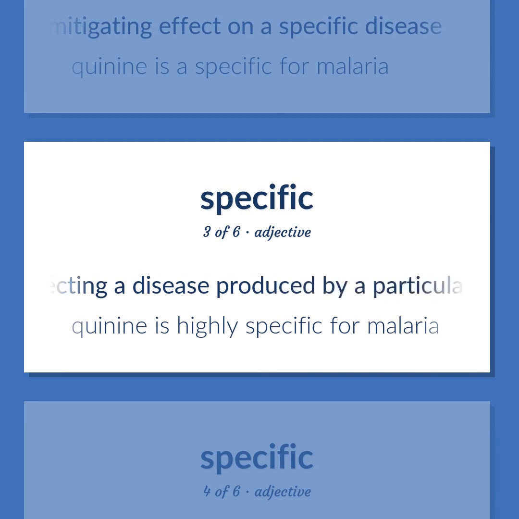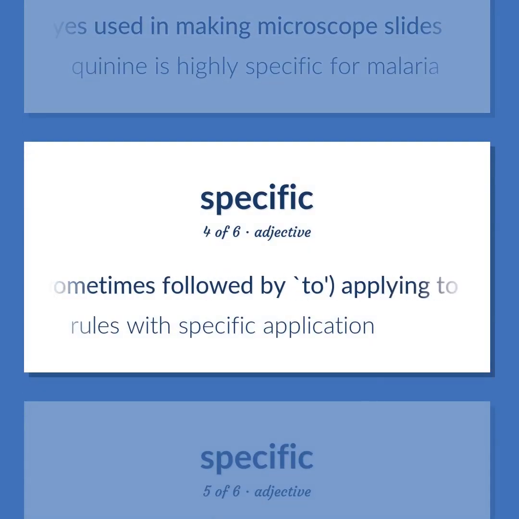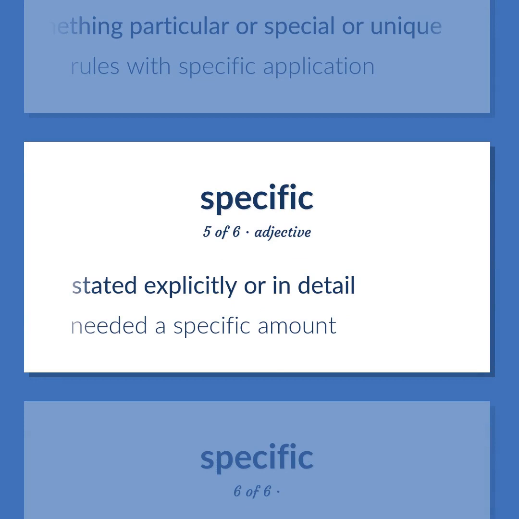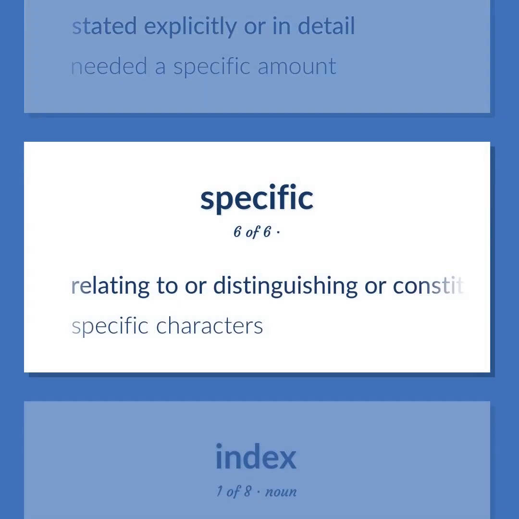Being or affecting a disease produced by a particular microorganism or condition. Used also of stains or dyes used in making microscope slides. Quinine is highly specific for malaria. Sometimes followed by to, applying to or characterized by or distinguishing something particular or special or unique. Rules with specific application. Stated explicitly or in detail. Needed a specific amount. Relating to or distinguishing or constituting a taxonomic species. Specific characters.